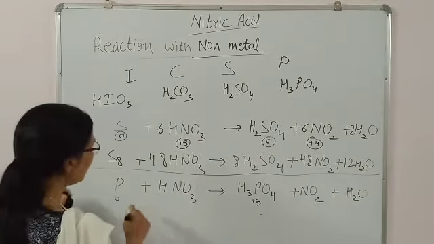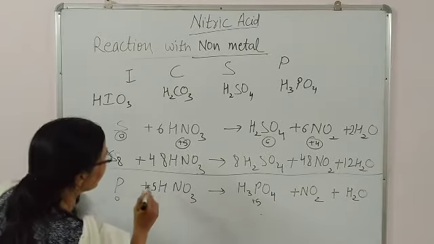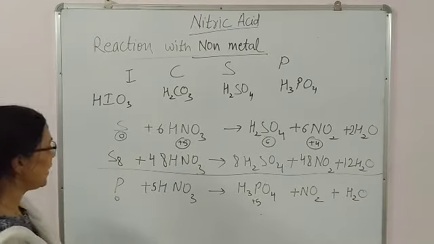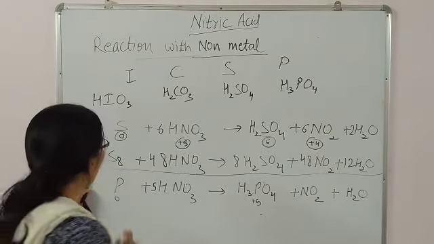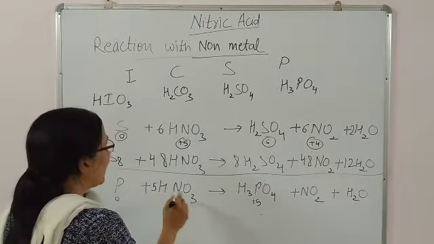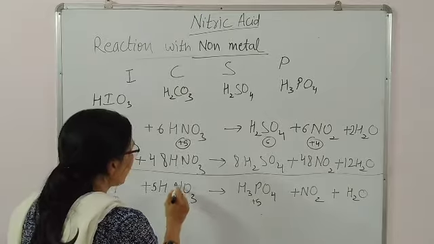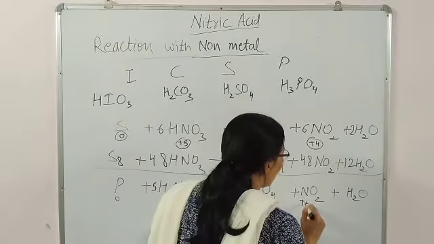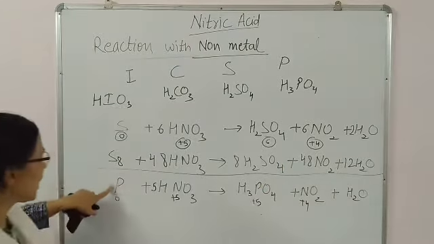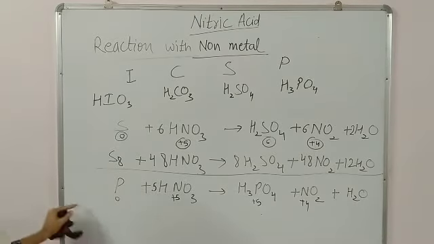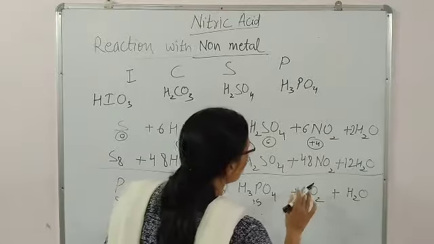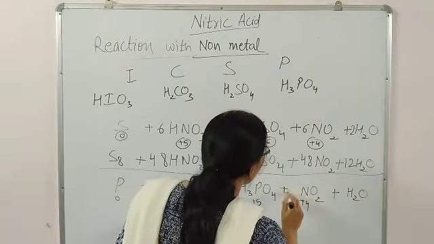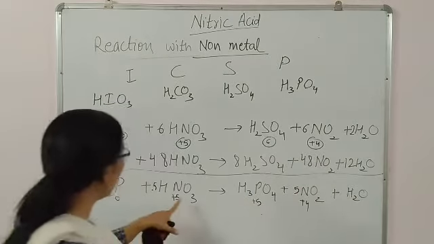So you have to put 5 here as the factor, I have put the rough factor here. So now, here again plus 5 for nitrogen to plus 4 for nitrogen. So for phosphorus the factor is 1. Now the next task is nitrogen balancing. For nitrogen balancing, again here you will need 5 NO2.